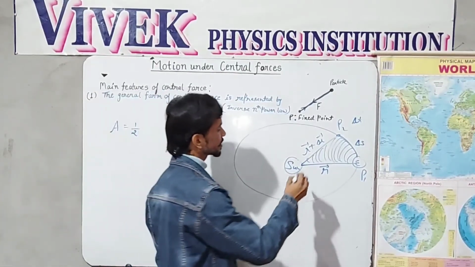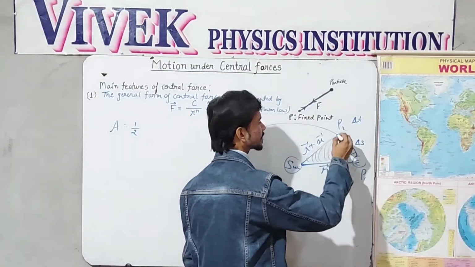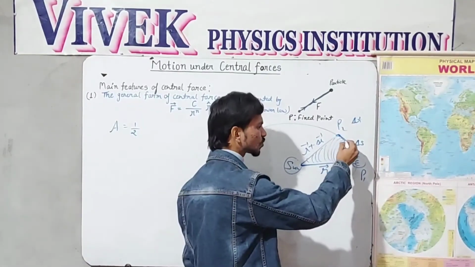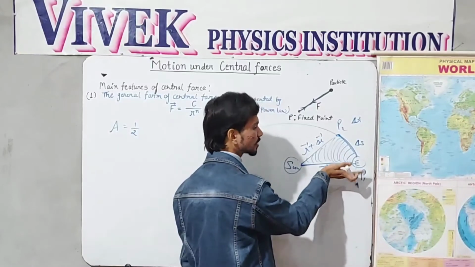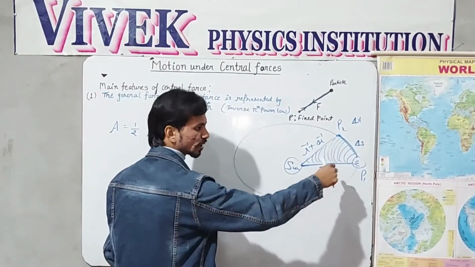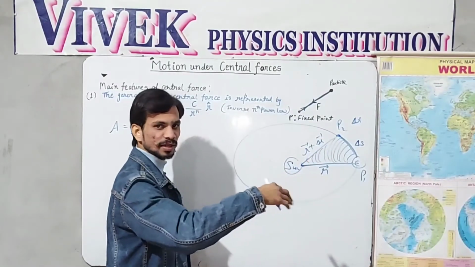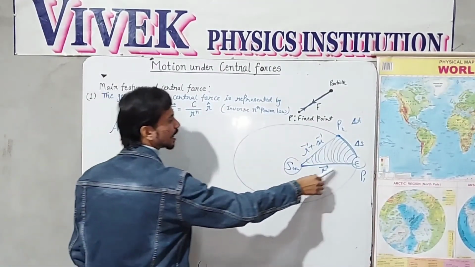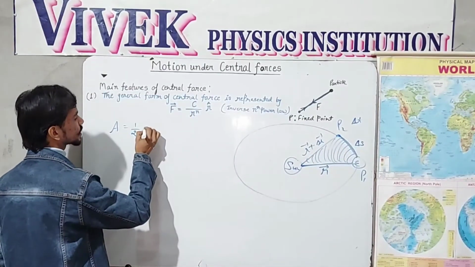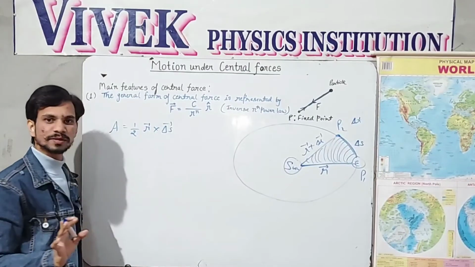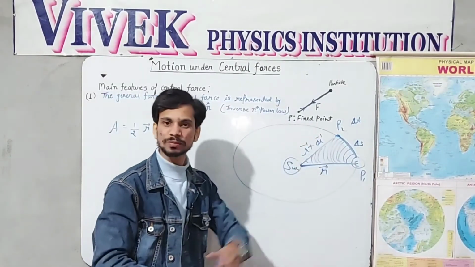This may be regarded as a triangle having two sides, and this one side can be regarded as a straight line if I take small intervals. So the area is 1 by 2 multiplied by base and perpendicular height, so 1 by 2, and this is r multiplied by delta s. This gives me the area of this region.